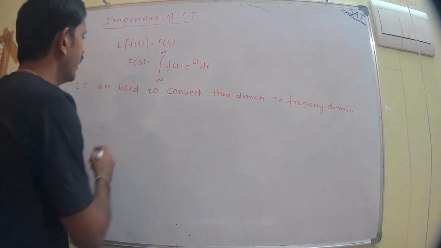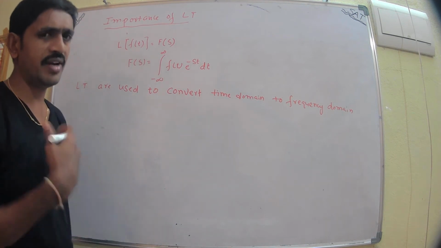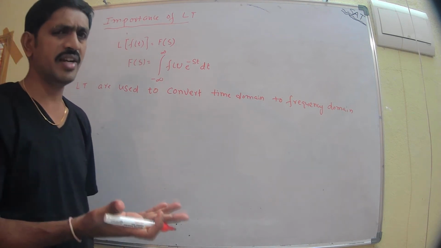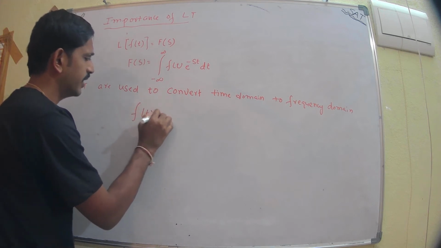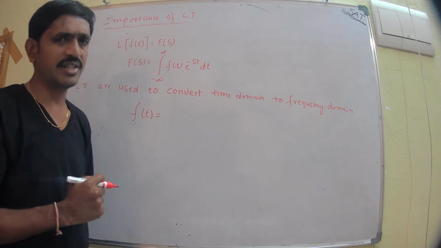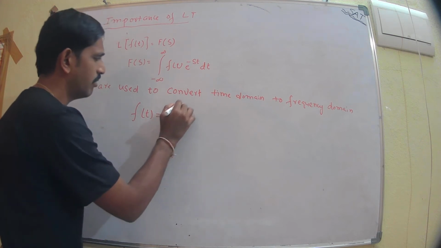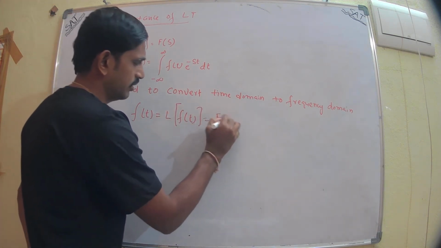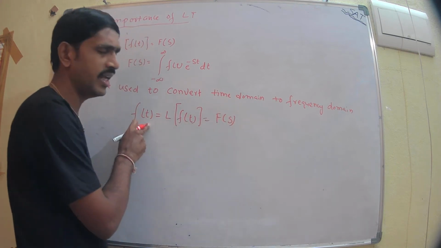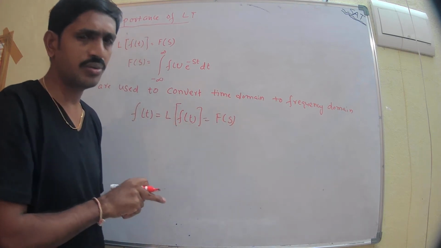Okay, now any function, let us suppose I take this as f of t, I can represent in the form of Laplace transform. That is, the Laplace transform of f of t becomes F of s. Any function in t should be converted into the s domain.